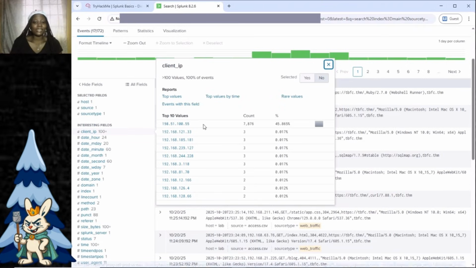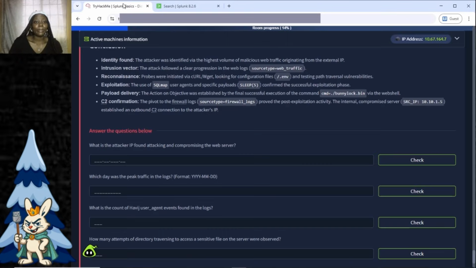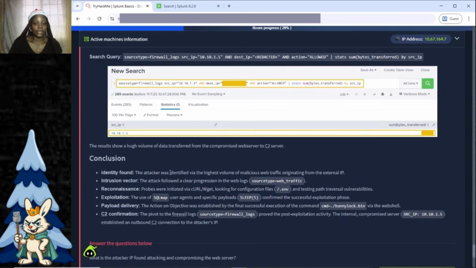In some cases, it might not be this clear and you might want to investigate further. But for this kind of result, we can see this IP sticking out like a sore thumb. So this is a suspicious IP. This is the attacker IP. Our answer is going to be this IP address, which is 198.51.100.55. So we're going to copy that, go back to Splunk and paste it there. So that's our answer.